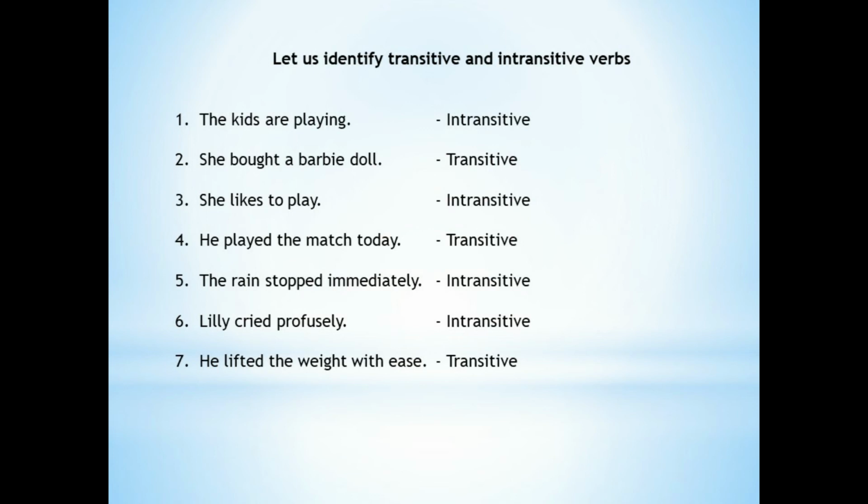The fourth example is, he played the match today. In the sentence, played is the verb, and if I stop the sentence with he played, the sentence seems incomplete. He played what? அப்படின்னு நம்மளுக்கு கேட்கணும்னு தோணுது. அதனால you need an object to complete the sentence. அதனால this is an example of transitive verb.